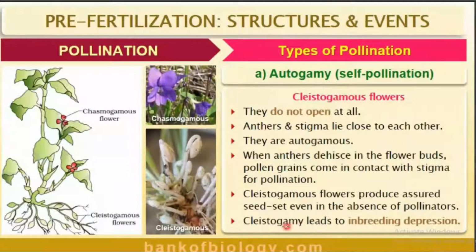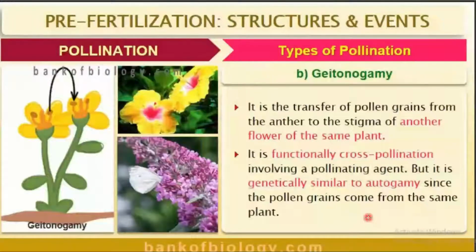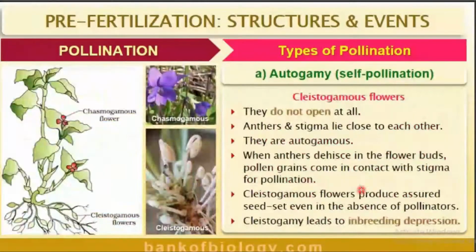Here you can see cleistogamy leads to inbreeding depression. What do you mean by inbreeding depression? Continued inbreeding brings inbreeding depression. Actually, the loss of fertility and productivity as a result of inbreeding is called inbreeding depression. Then, what do you mean by geitonogamy?